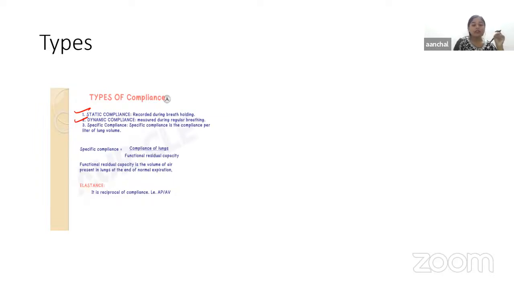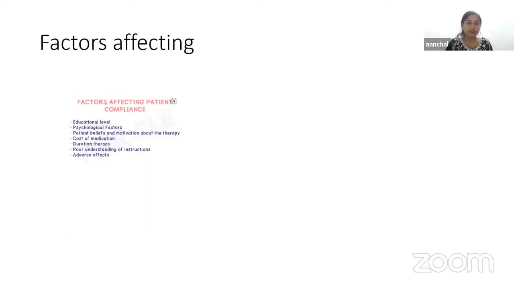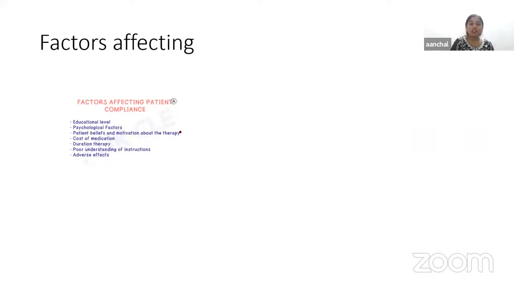Second we have dynamic compliance, which is measured under dynamic conditions, meaning during regular breathing. We have already learned this formula. Then, what are the factors affecting patient compliance? Those factors are educational level, psychological level, patient beliefs and motivation, cost of medication, duration of therapy, poor understanding of instruction, and adverse effects.